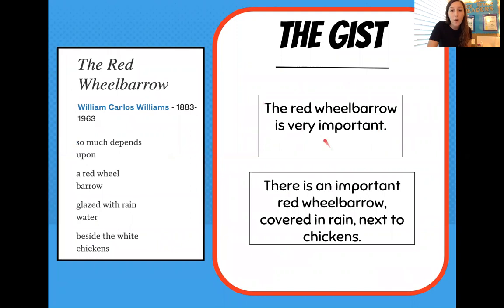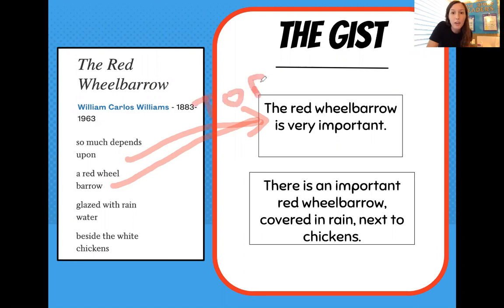So here we have our poem again. This first box is going to tell us the topic. So this right here is our topic. The red wheelbarrow is very important. And we know that looking from stanza 1, and we know that also looking from stanza 2. So we have our arrows pointing to box 1 because those tell us the topic.